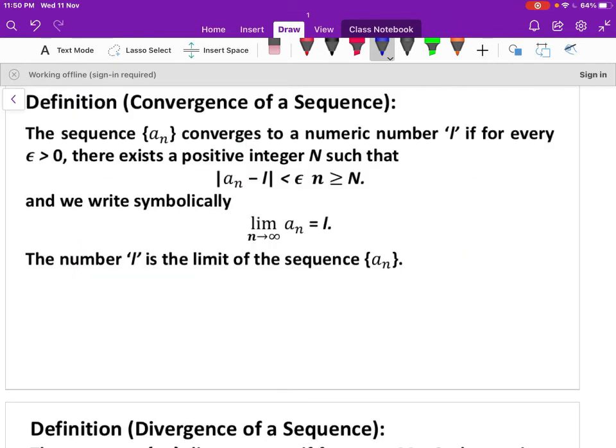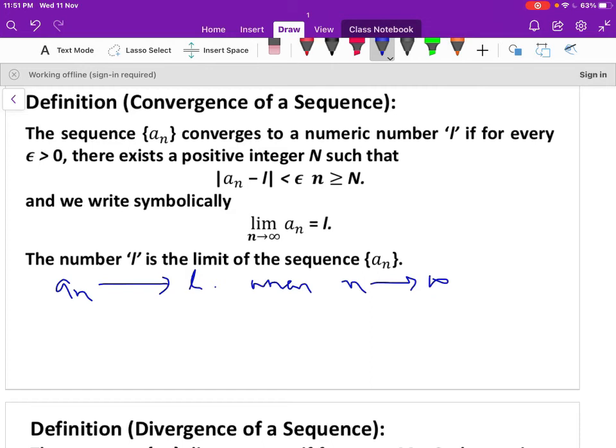Now we'll move to the definition of convergence of a sequence. The sequence a_n is said to be a convergent sequence if the sequence a_n approaches a finite value L when n tends to infinity. When n becomes large, a_n should approach the finite value.